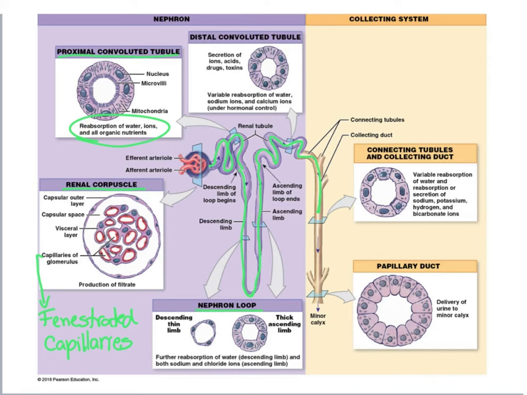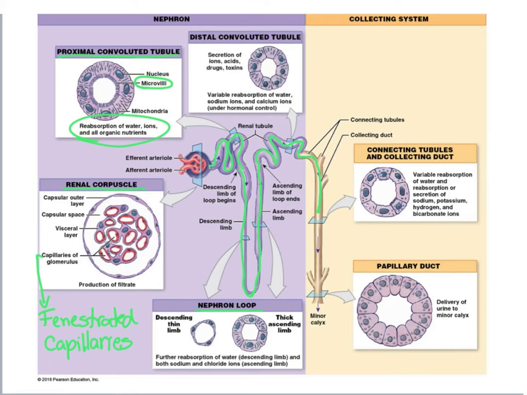And what allows the proximal convoluted tubule to reabsorb things very well is the fact that the cells that line the inside of the proximal convoluted tubule are simple cuboidal cells, like all other cells that make up the tubules. But these cells in the proximal convoluted tubule have lots and lots of microvilli. And these microvilli increase the surface area for reabsorption. So lots of reabsorption happens here at the proximal convoluted tubule.